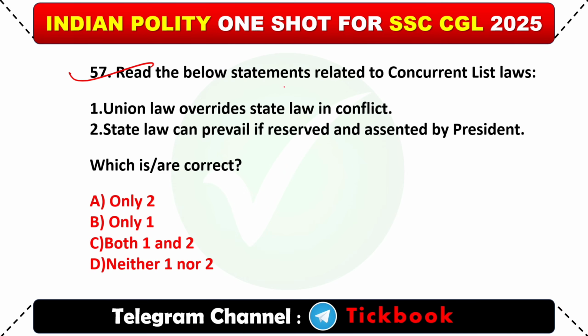57. Read the below statements related to the concurrent list laws. 1. Union law overrides state law in conflict. 2. State law can prevail if reserved and assented to by the president. Which are correct? Option number C, both 1 and 2 are correct.